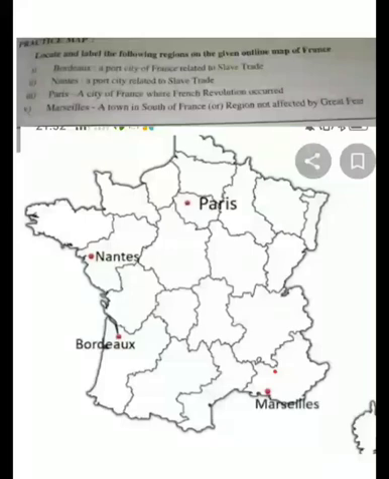So today we are going to complete our French Revolution with this map part. As I told you, we will be doing map also regarding France. These are the places which we have to do: Paris, Nantes, Bordeaux and Marseille. These only are the four places which CBSE has asked, given in the syllabus, that you have to mark in the chapter France.